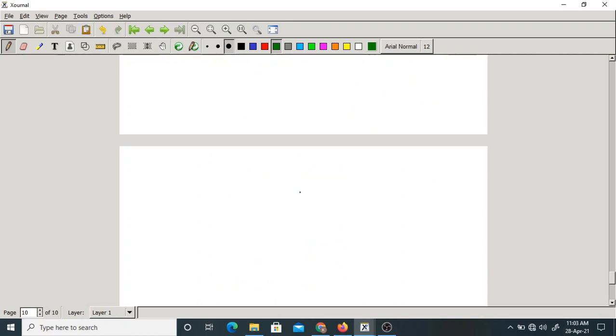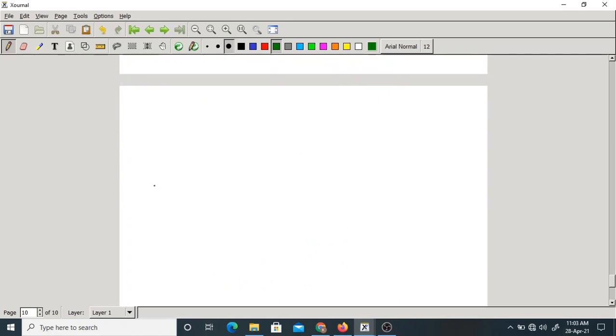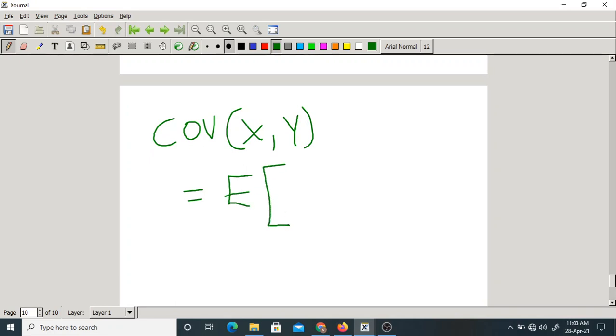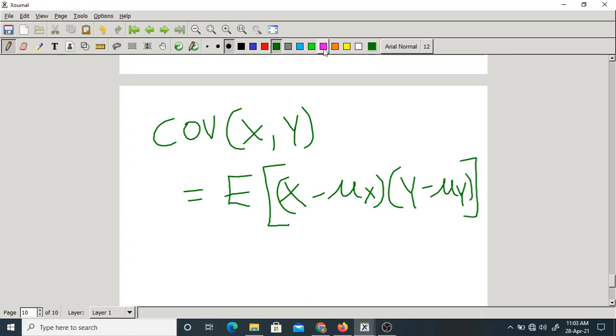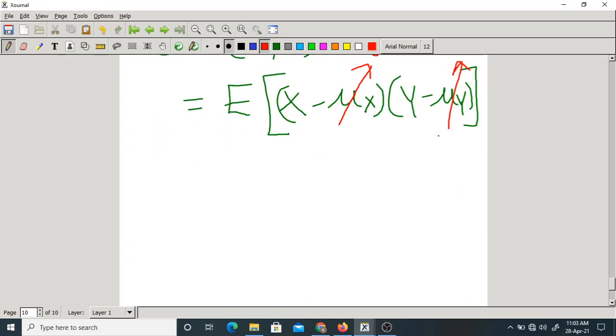Now let us find the covariance. The covariance of x comma y is equal to, let me write directly, the expectation of x minus mu x into y minus mu y. But just now we have proved that both means are 0, so this is simply the expectation of xy, which is also 0.